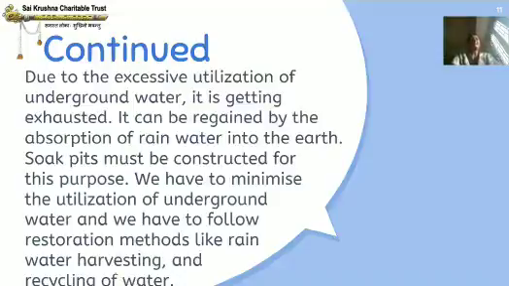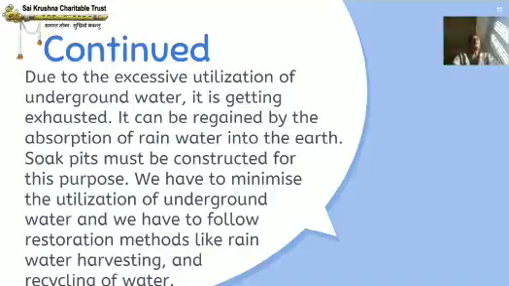A soak pit is a covered walled chamber that allows water to slowly soak into the ground.